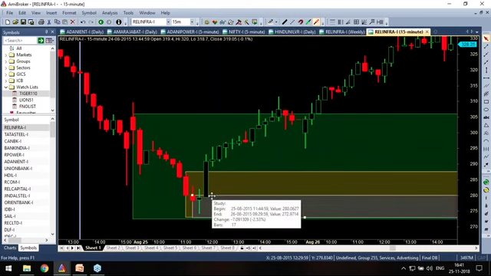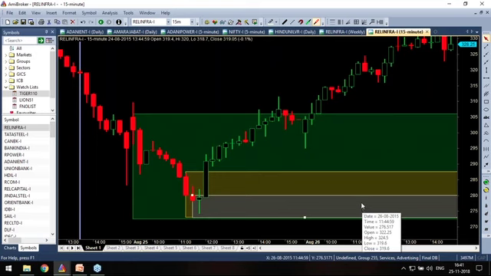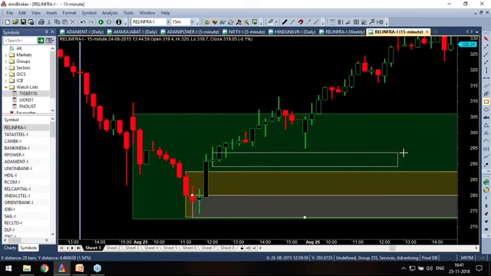Now what happened? 2.5% is the risk. Okay. There is another zone here. Rally, base, base, rally, base, rally. This is another zone.